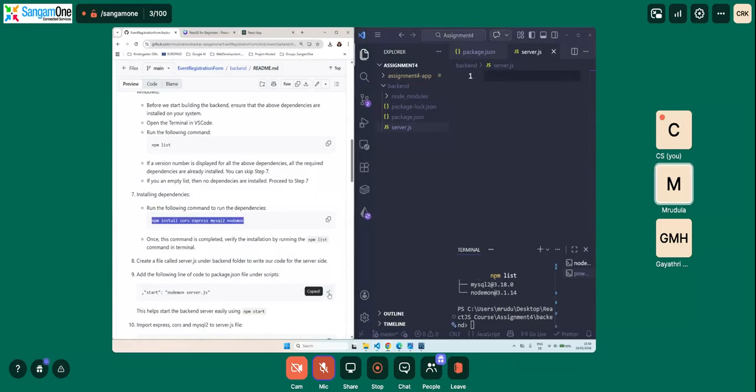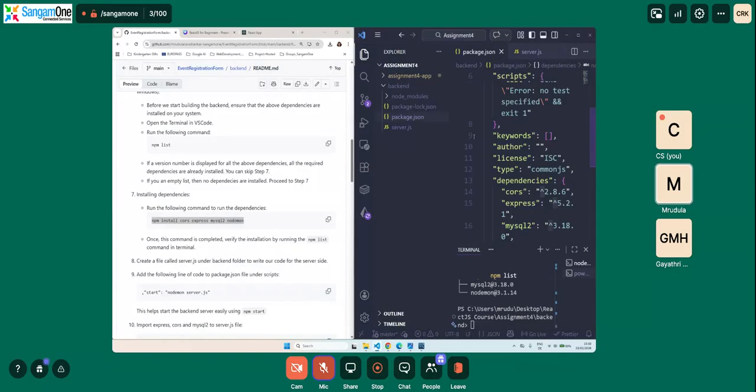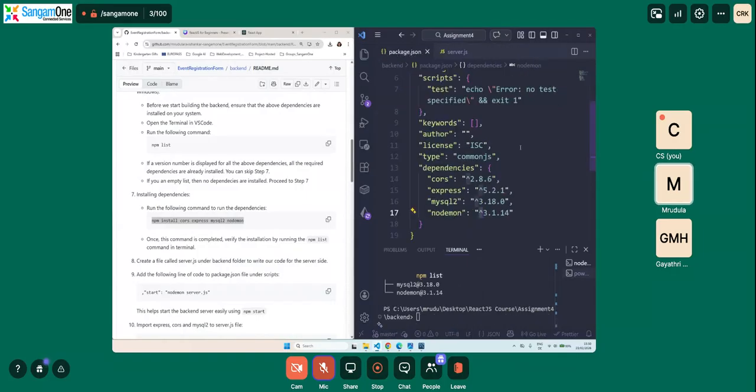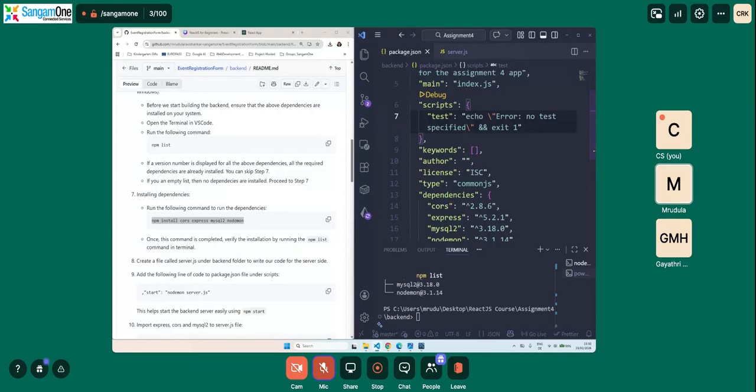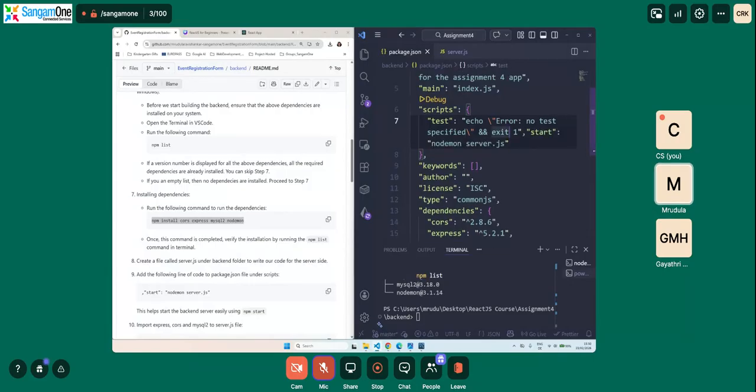So we will copy this. We will go back to package.json. We will close the Explorer. And here in the scripts, we will be adding this. Always remember, if there are multiple scripts or multiple inputs for the scripts, we always need to add a comma at the end. If it is the last one, no need to add a comma. So whenever we do npm start for backend, nodemon makes sure the server.js file is up and running.